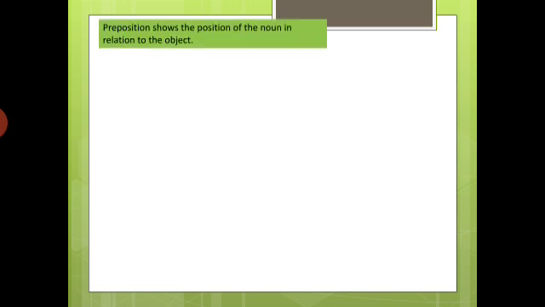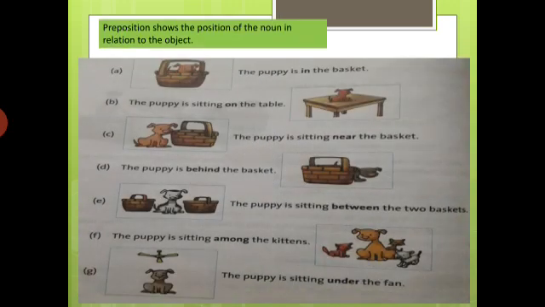Okay, let's see what is next. Let's solve some more examples. Okay, see the first one. Which picture is this? Puppy. Okay, this is a puppy. Have you seen this picture? This is a basket and there is one puppy.